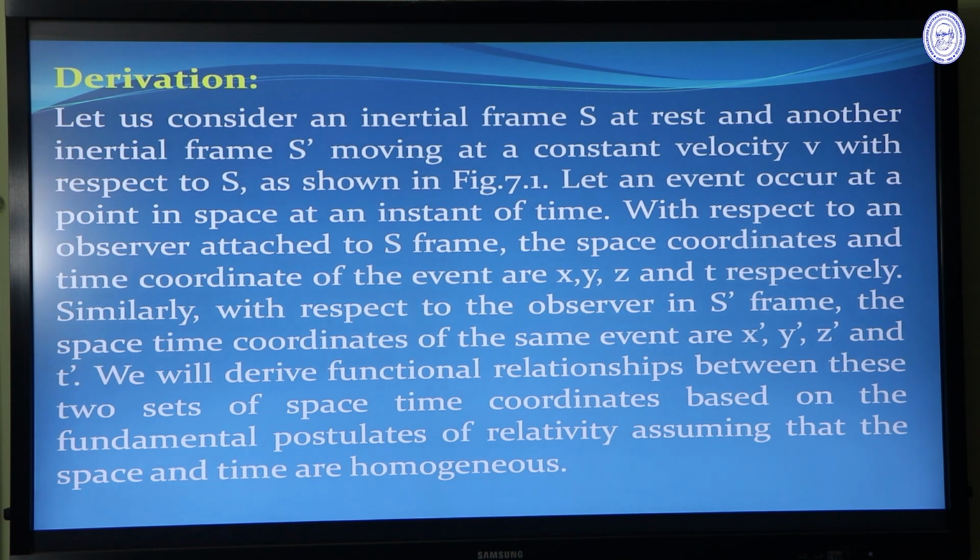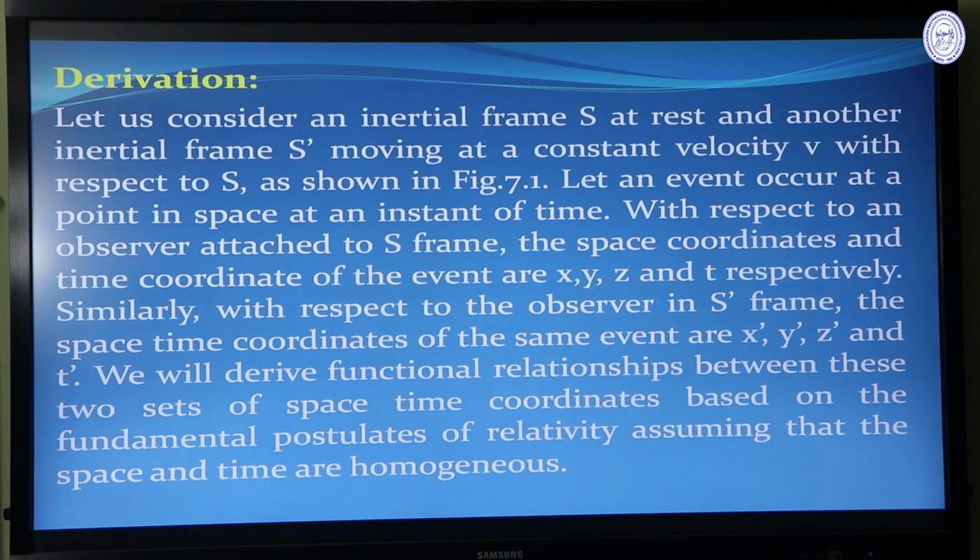Now we come to the derivation of the Lorentz transformation. As with the Galilean transformation, we are considering two inertial frames, S and S dash. S frame is at rest and S dash frame is moving with constant velocity v with respect to S frame. An event occurs at a particular point in space. The coordinates of the point P with respect to S frame are x, y, z, the space coordinates, and t is the time coordinate.